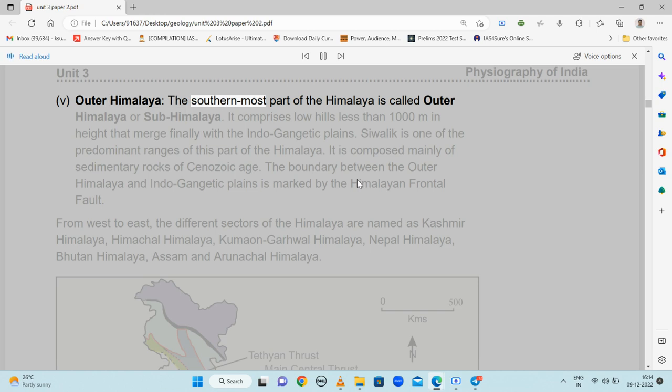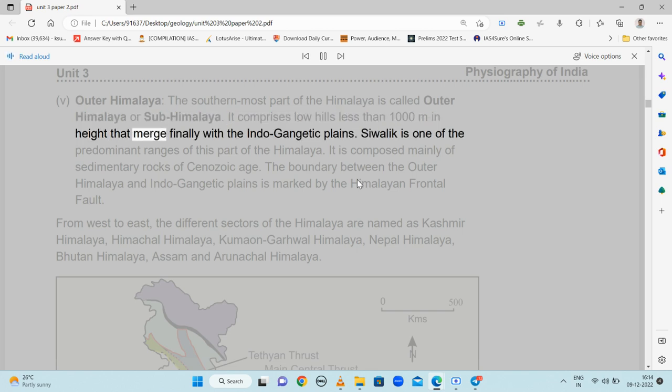5. Outer Himalaya. The southernmost part of the Himalaya is called Outer Himalaya or Subhimalaya. It comprises low hills less than 1,000 meters in height that merge finally with the Indo-Gangetic plains. Shivalik is one of the predominant ranges of this part of the Himalaya. It is composed mainly of sedimentary rocks of Cenozoic age. The boundary between the Outer Himalaya and Indo-Gangetic plains is marked by the Himalayan Frontal Fault.